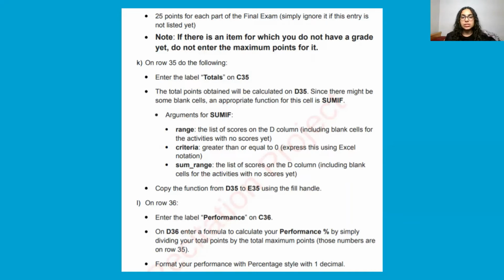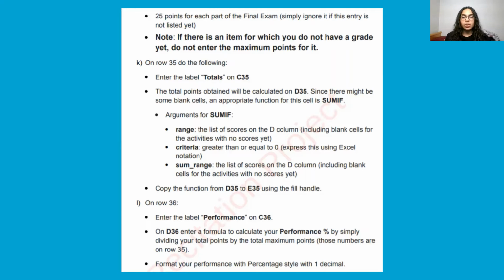The next task is, on row 35, do the following. Enter the label totals on C35. The total points obtained will be calculated on D35. Since there might be some blank cells, an appropriate function for the cell is SUMIF. The arguments for SUMIF are as follows: range, the list of scores on D column, including blank cells for the activities with no scores yet.